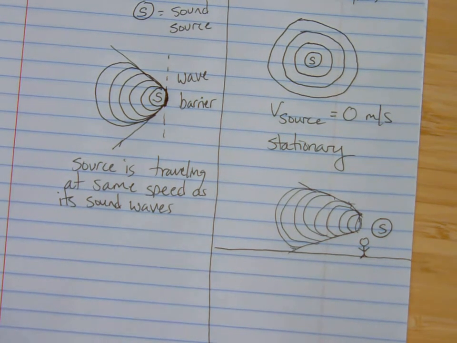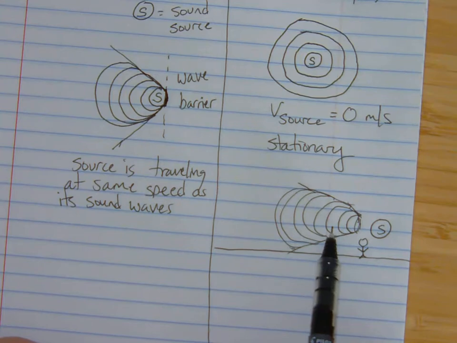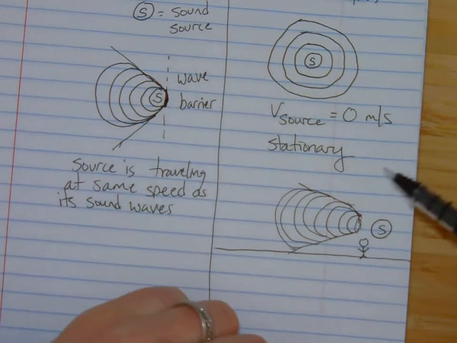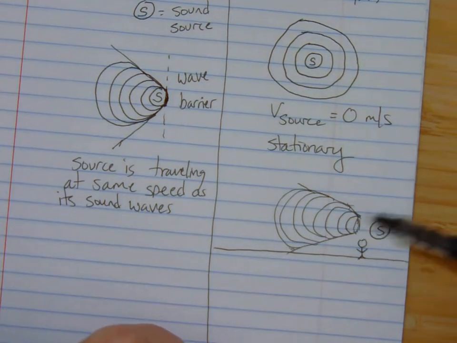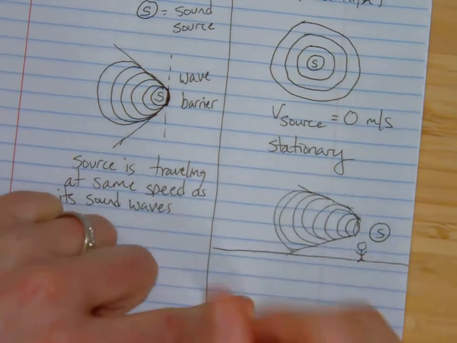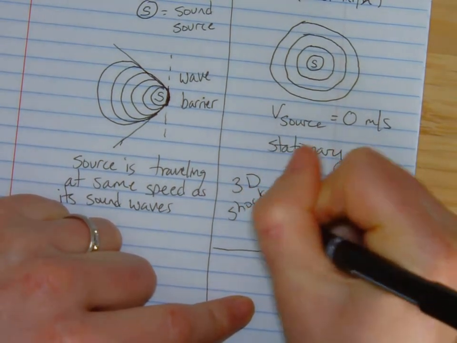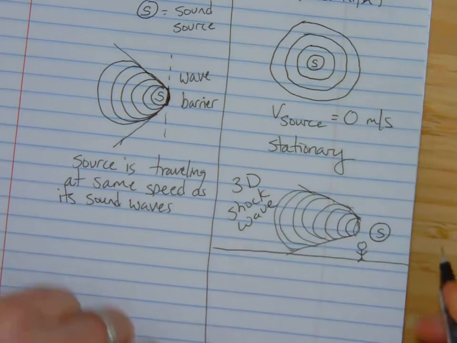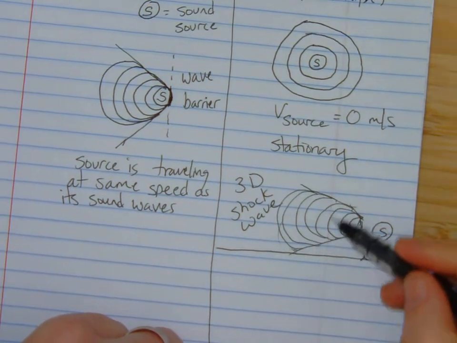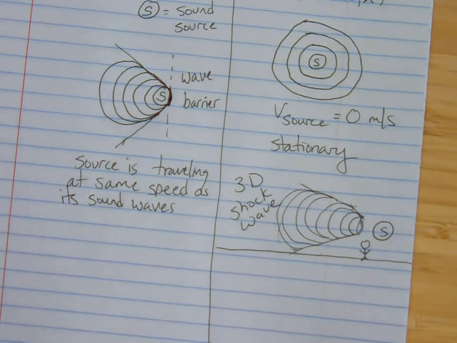It's not a compression or rarefaction. It's one big crack. All this gets pushed together. And this three-dimensional wave is called a shock wave.